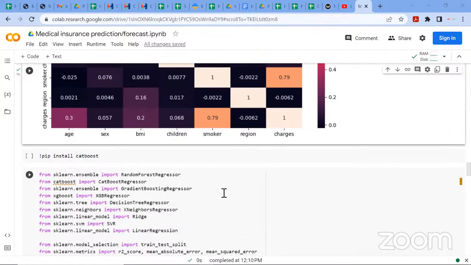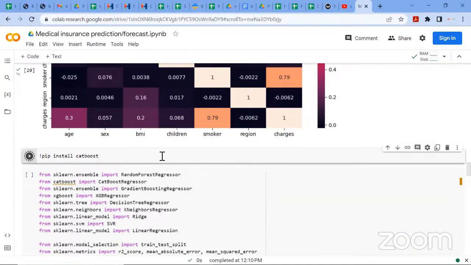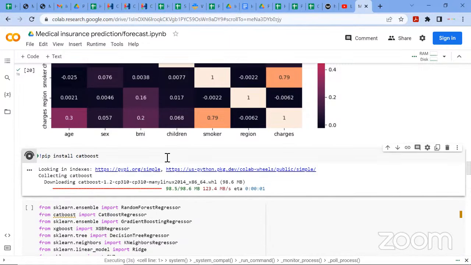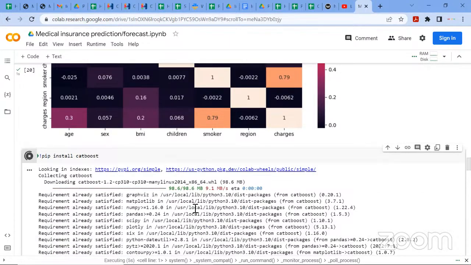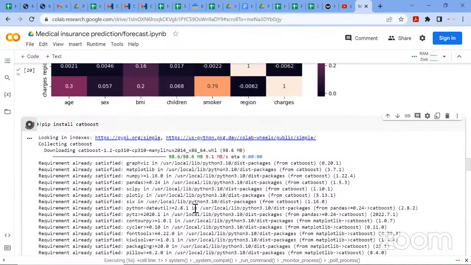Like I said before in the last session, we used just 2 algorithms. For this session, I'll be applying several other regression algorithms. So let me install my CatBoost regressor by running pip install. I already have that installed.